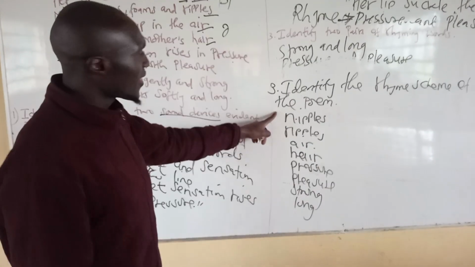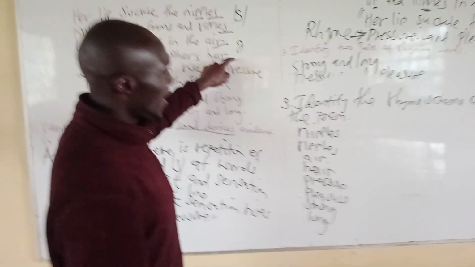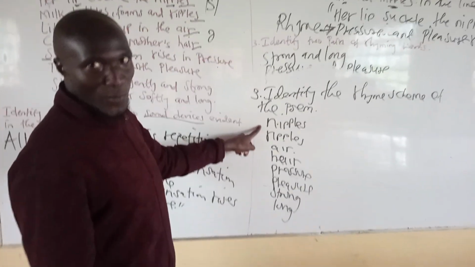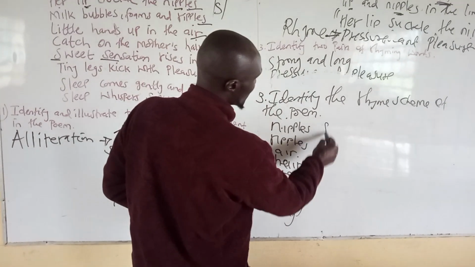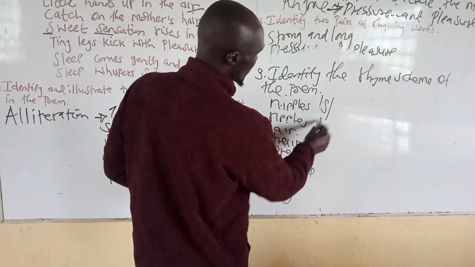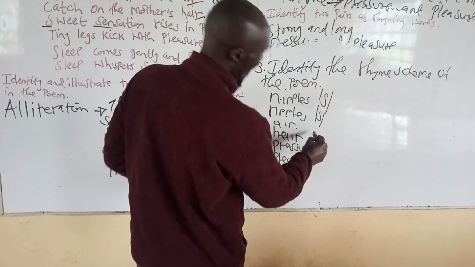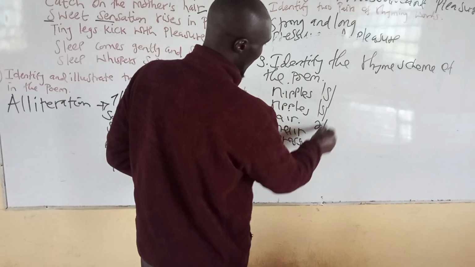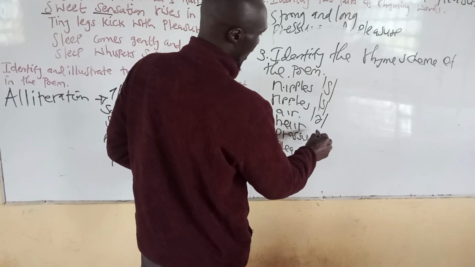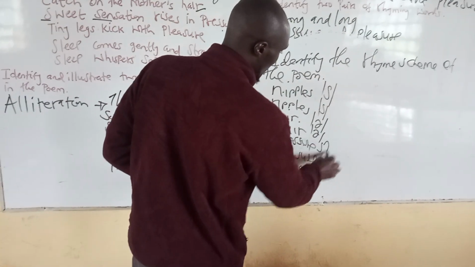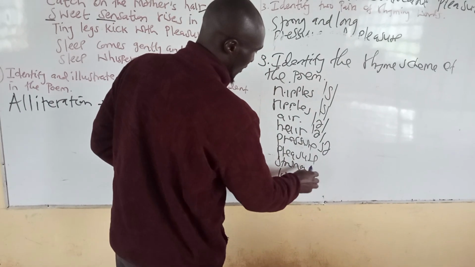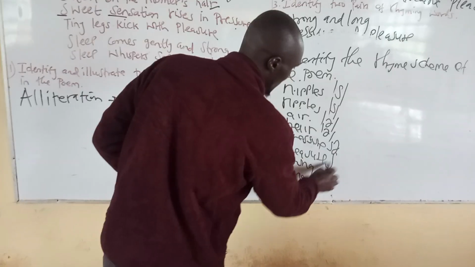Now, after identifying the last word of each line, we are going to identify the last sound produced at each word. Like now, this one ends with an s sound. This one also is an s sound. Air ends with the r sound, and pressure with the sh sound.